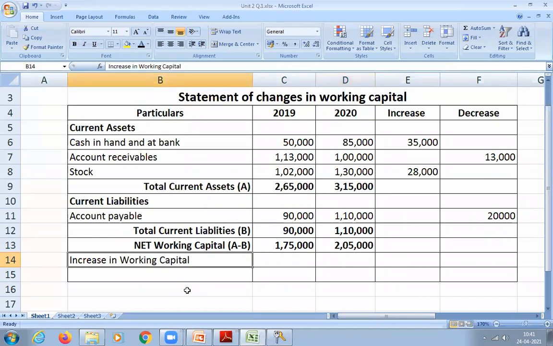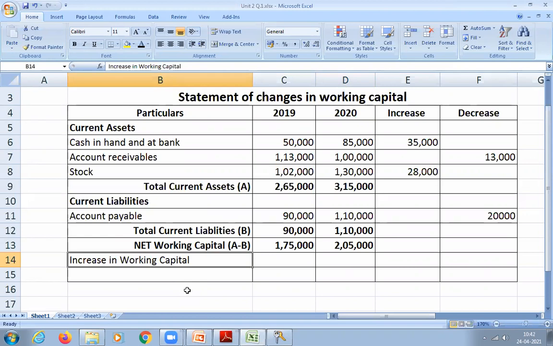Next, you have to balance the account. So now 2019 is 1,75,000 and 2020 is 2,05,000. So how much is the increase? 30,000. That 30,000 you have to write wherever the amount is less to balance the account.